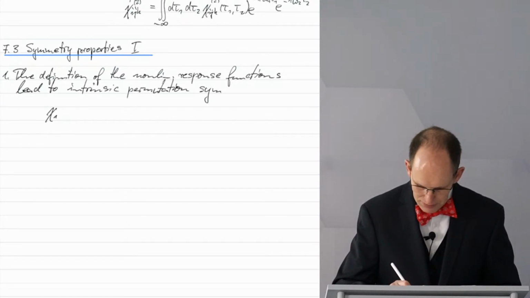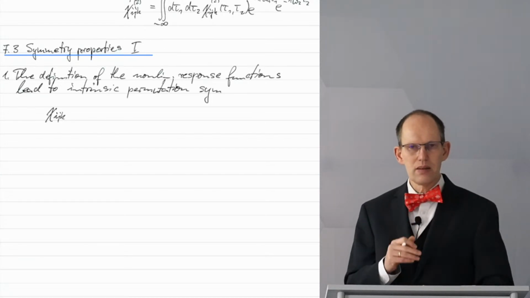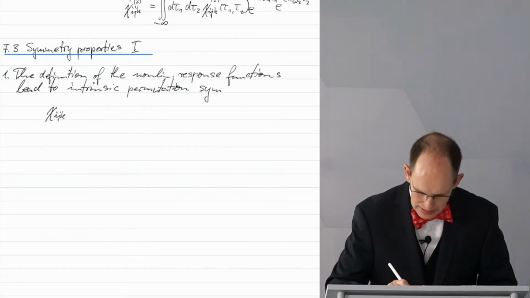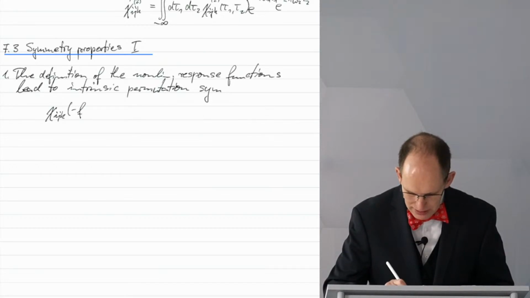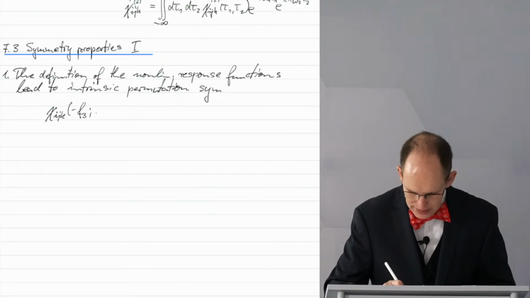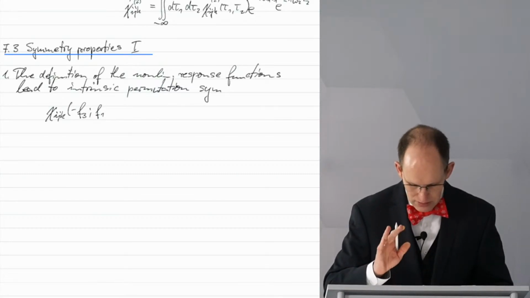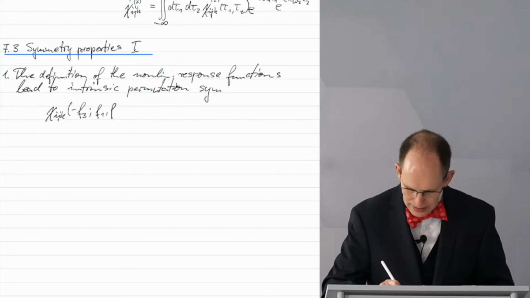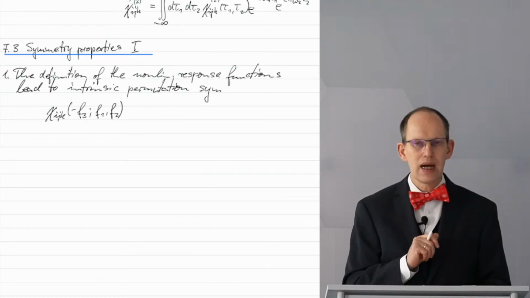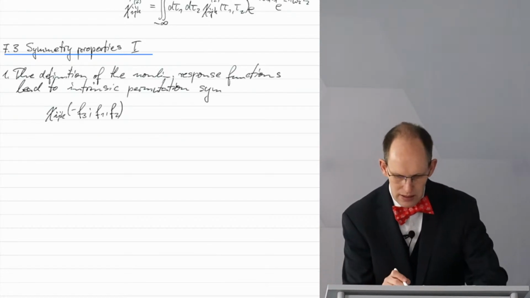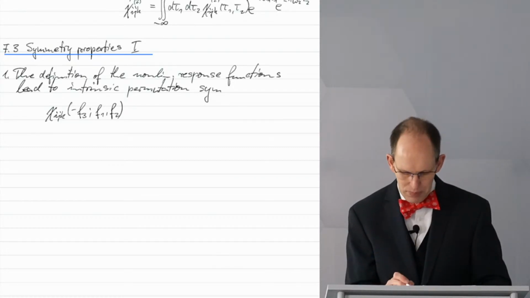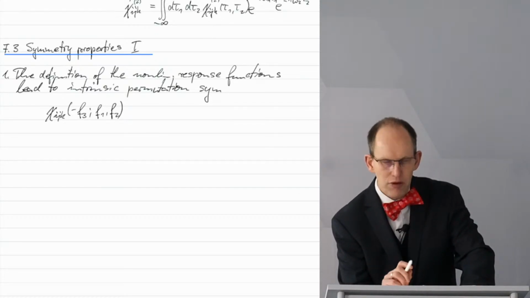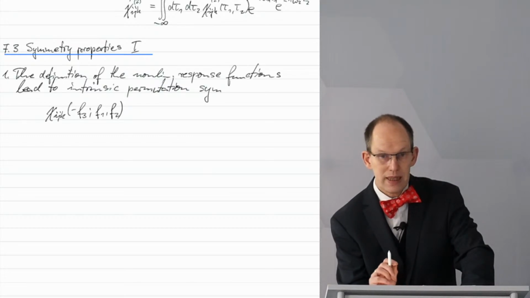If we have this tensor, specialized here for second order nonlinearities, we introduced already that we write it this way: minus f3, with parameters f3, f1, and f2. If we add up these arguments, we would get 0. So these are not free parameters. The first one depends on the second and the third one.